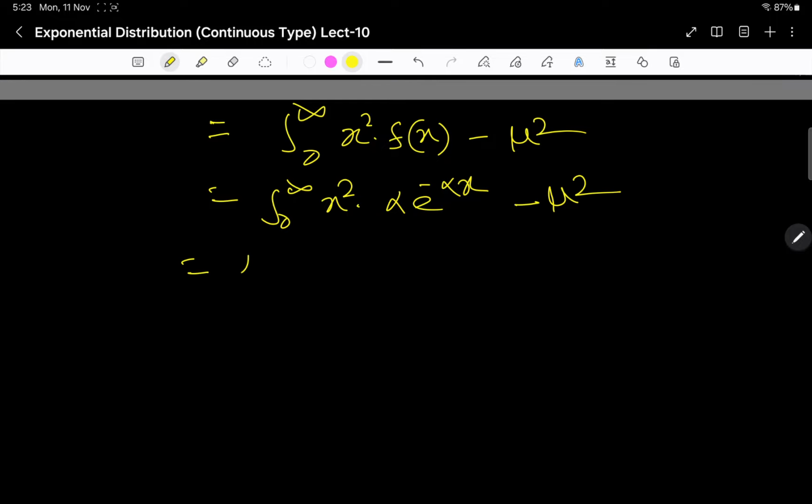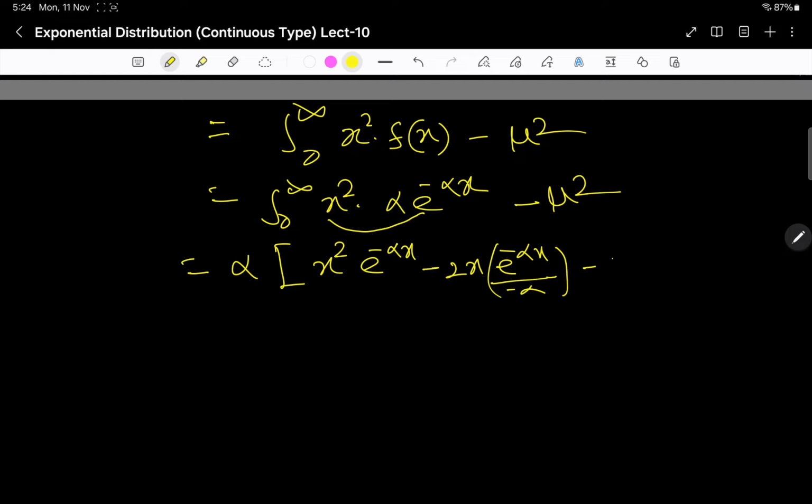Likewise you integrate it, alpha taken outside, apply integration by parts here: x square e to the power minus alpha x, minus 2x e to the power minus alpha x by minus alpha. Put a negative sign, and put a positive sign alternatively. So it is e to the power minus alpha x by, and 1 second.